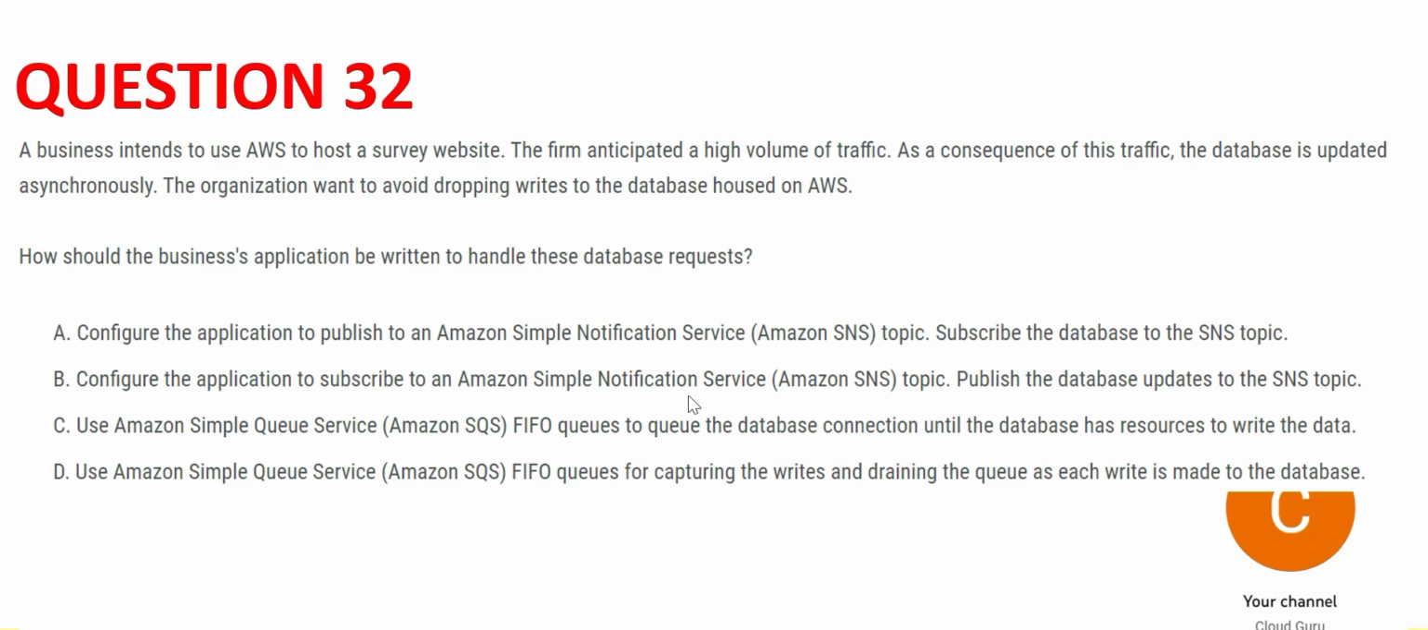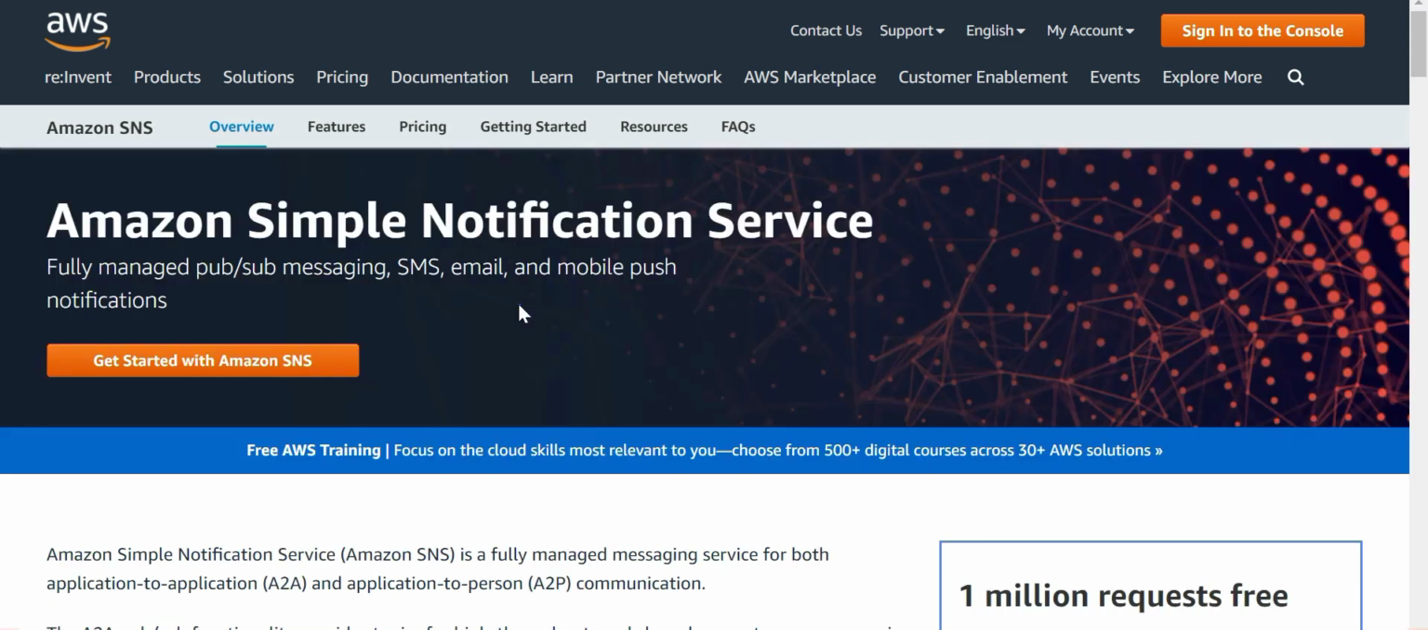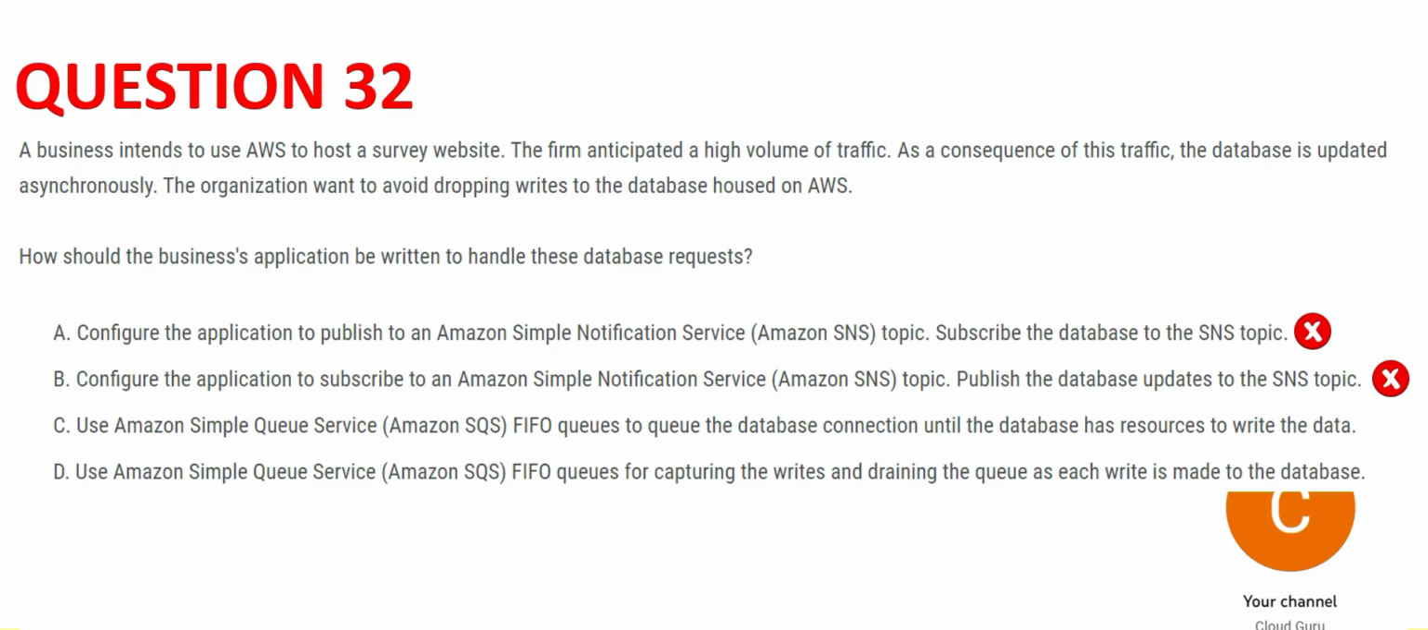If you see the options, A and B are talking about SNS, C and D are talking about SQS. SQS is the messaging queue. It is used to decouple the applications, that is, they make it asynchronous communication. SNS is used to push messages, SMS, email, mobile push, etc. Since it is asynchronous writes to the database, we have to put a middleware application in between, which is SQS. Hence A and B are wrong.